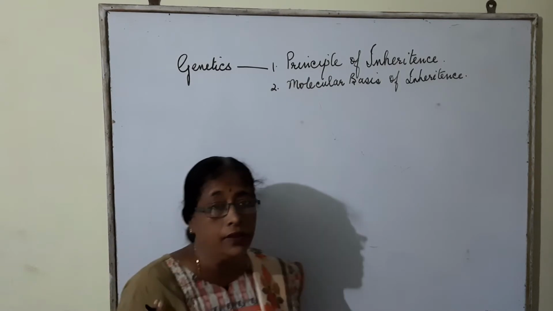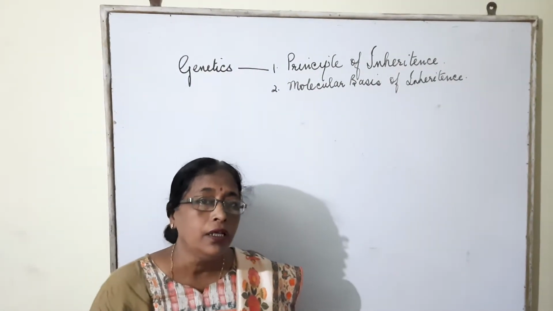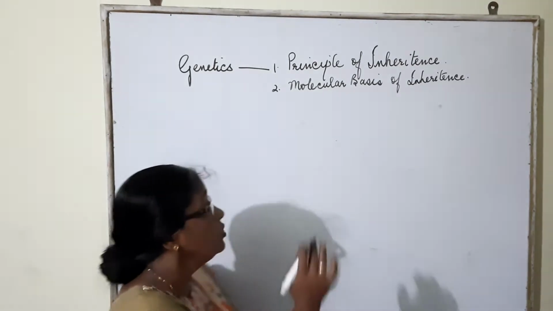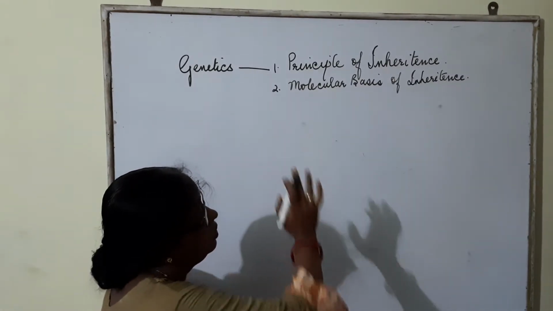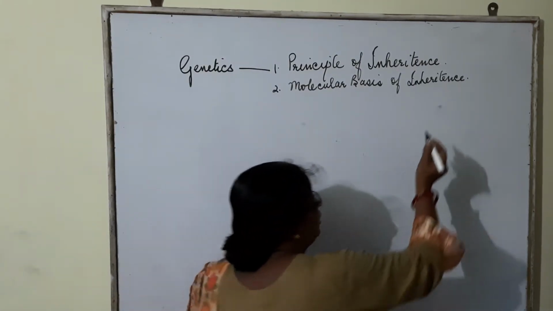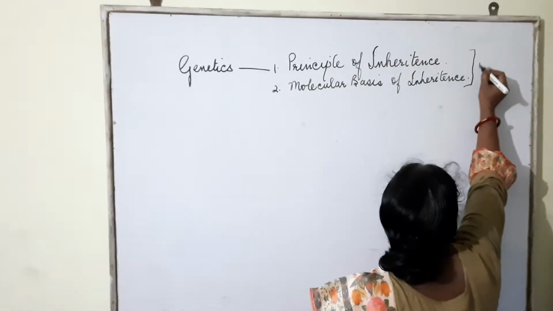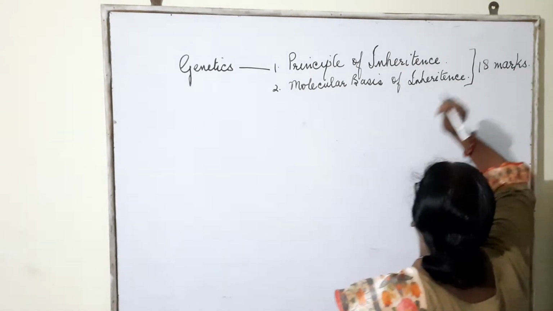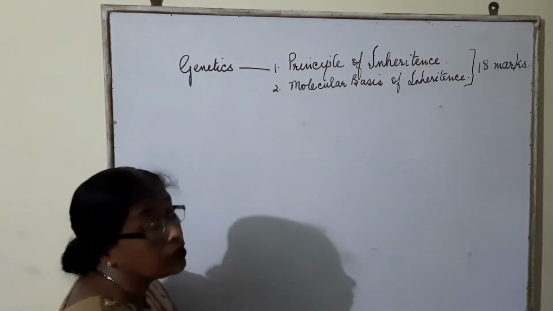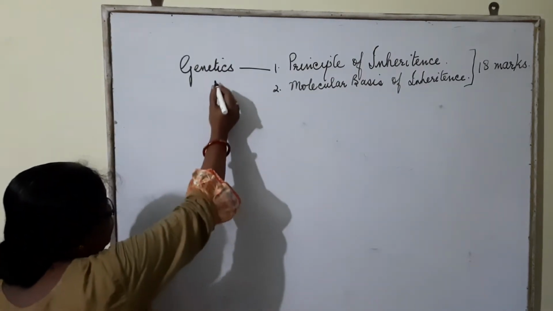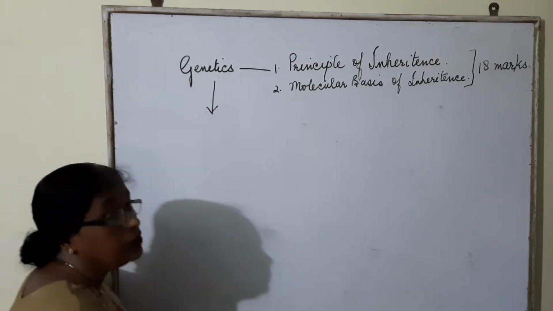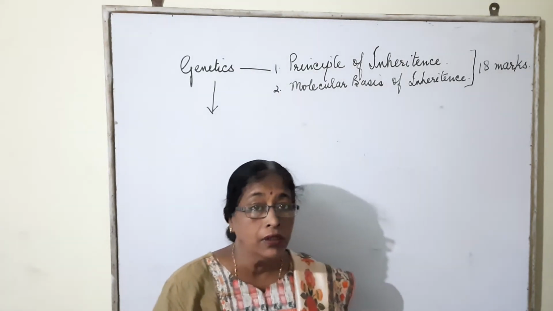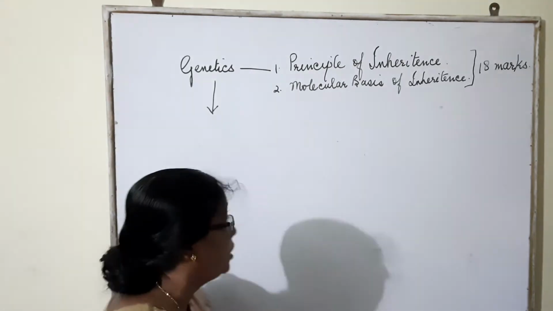The third chapter, that is evolution, has been completely deleted in the revised syllabus of 2020. Now these two chapters, Principle of Inheritance and Molecular Basis of Inheritance, are of 18 marks. Both these chapters come under genetics. So, the study of genes is known as genetics, and Gregor Johann Mendel is known as the father of genetics.